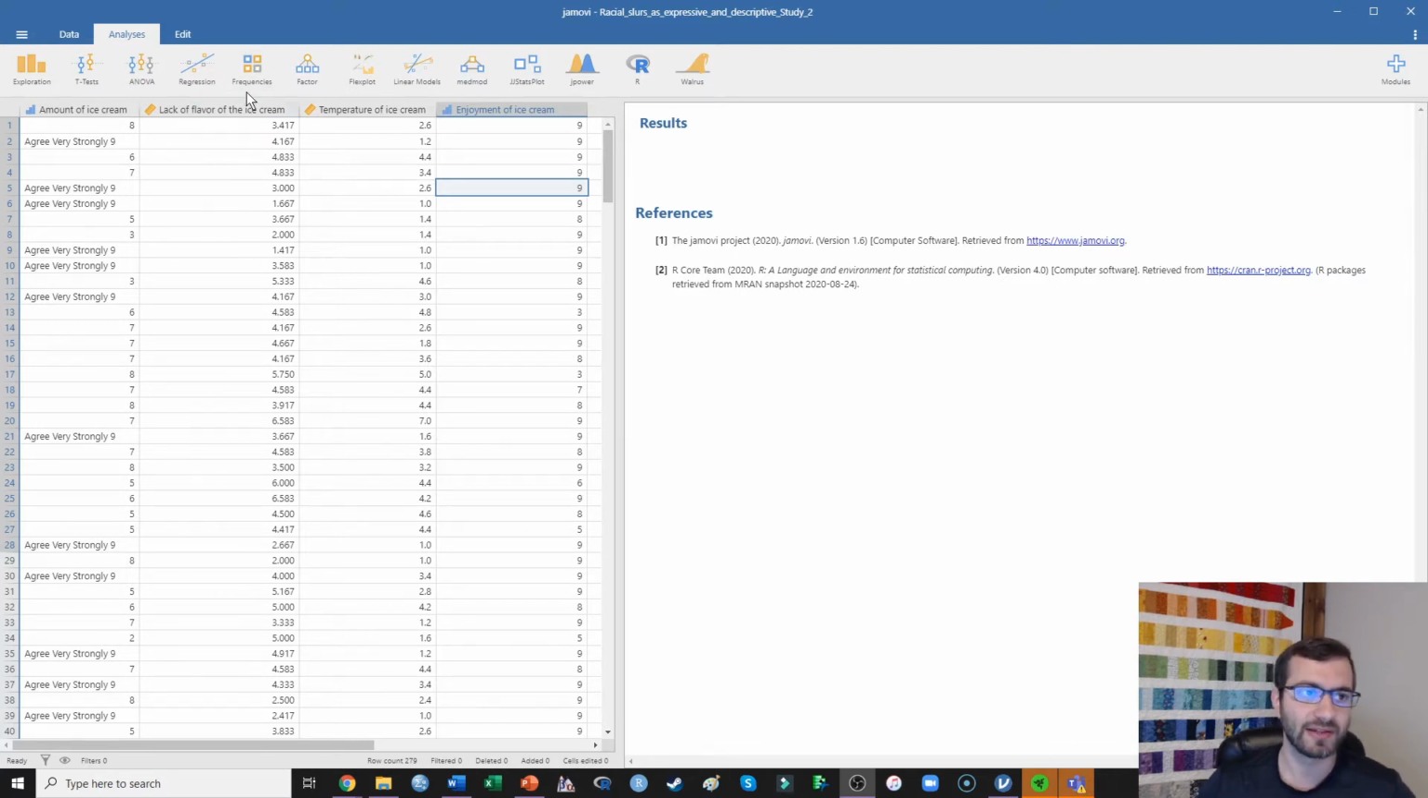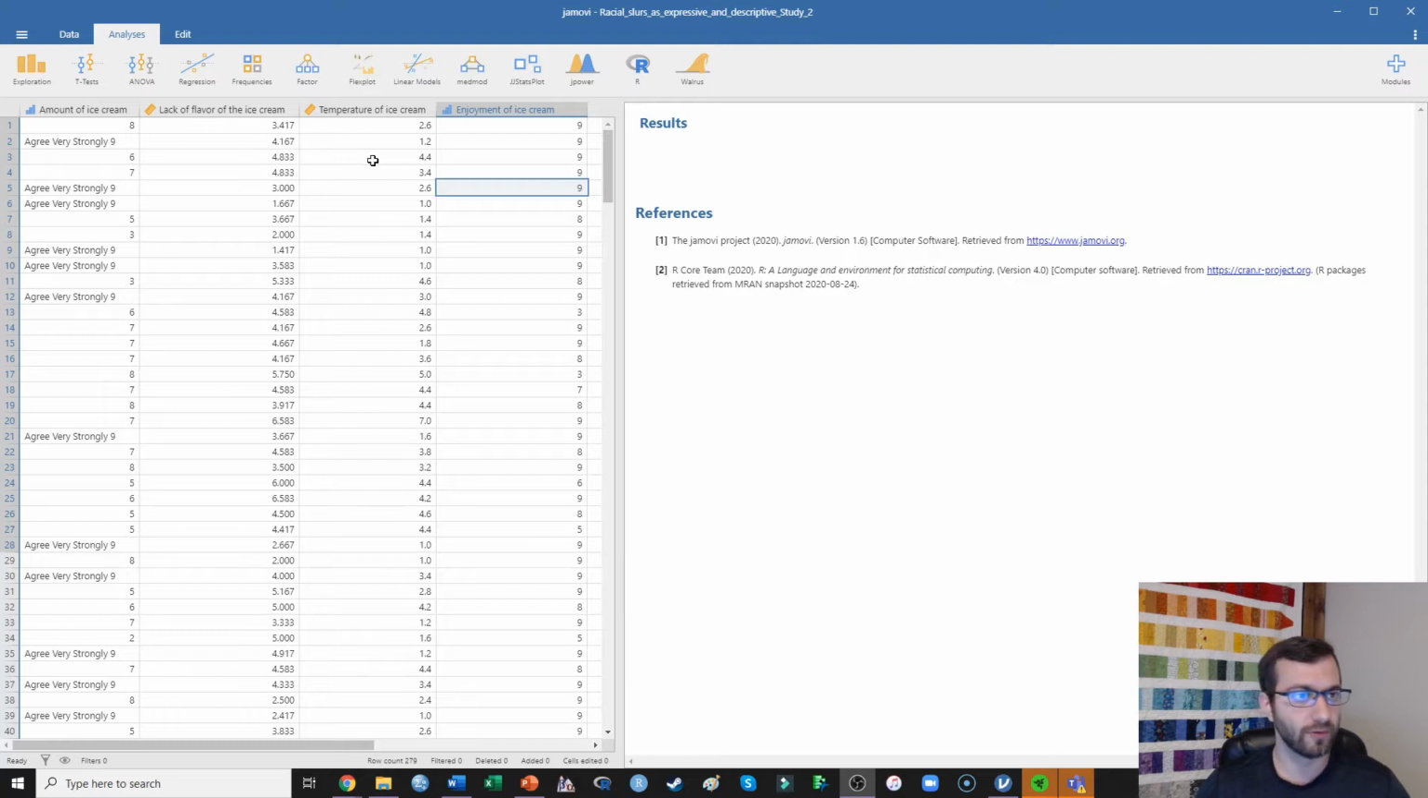The second thing I examined was perceptions of lack of flavor. What we would expect is that the more people perceive that there's a lack of flavor in their ice cream, the less they're going to enjoy that ice cream, so I'm predicting a negative correlation there. The next thing is the temperature of the ice cream. What I'm expecting is that as the temperature of my ice cream increases, participants are going to perceive that ice cream as less enjoyable. Again, I'm predicting a negative relationship there.